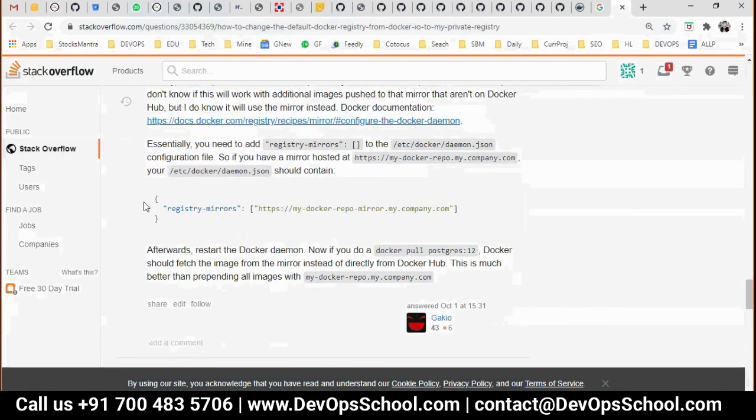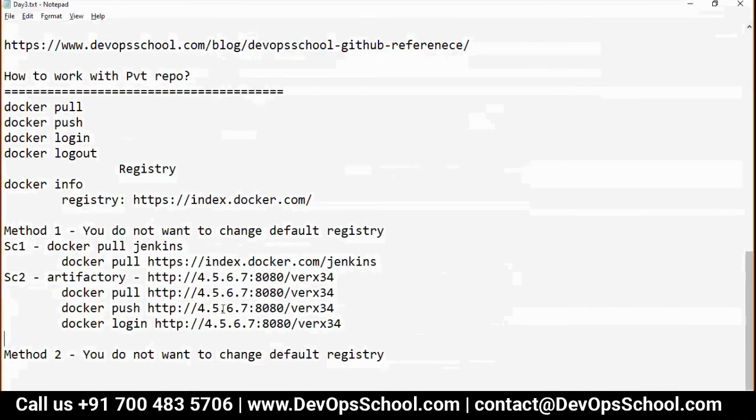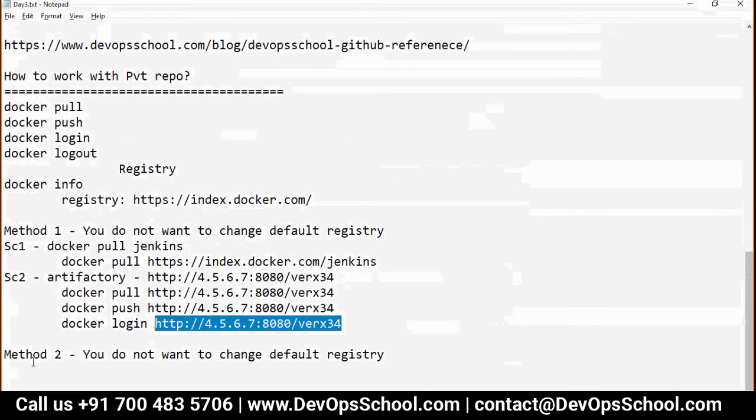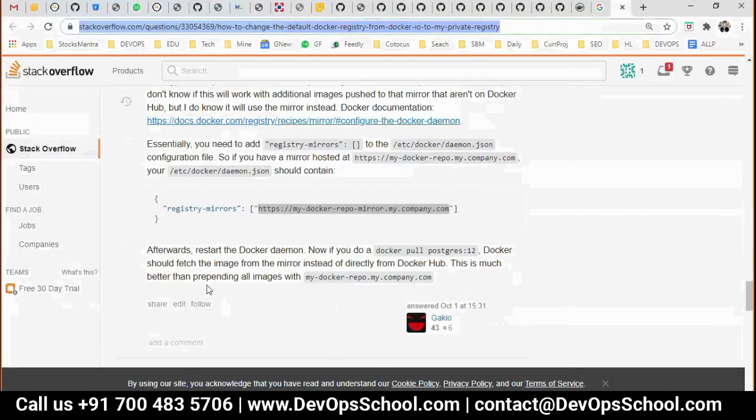Here, this is another way also. This is the way I do it. I will create daemon.json in /etc/docker. I'll stop Docker, add this entry, registry-mirrors. Instead of your hub.docker.com, I will put this one. This is your Artifactory address, and start Docker. So from next time onwards, you don't have to give the full URL. Simple. So these are the pages which will help you. Did you understand that now?